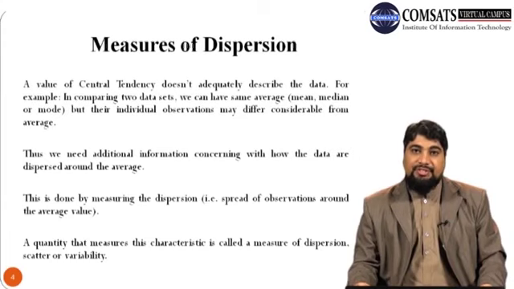So measures of dispersion mean that we will use certain measures which are used to measure the spread of the data. And remember that measures of central tendency means to give us one single number which represents the whole data points, whereas the measures of dispersion means one single number which gives us the spread of each data point around the central value.